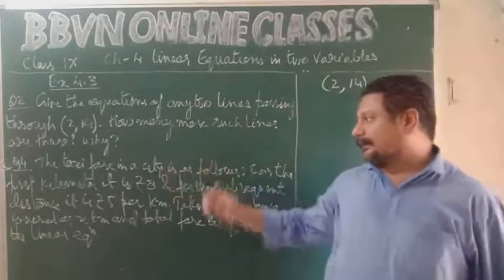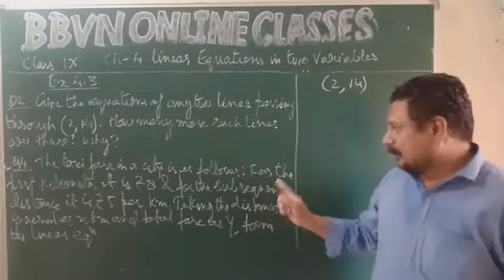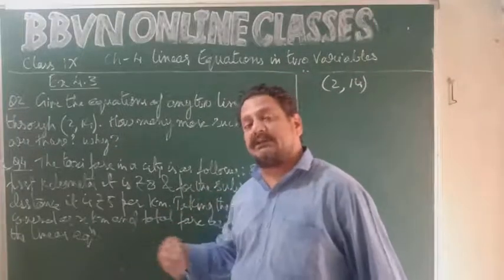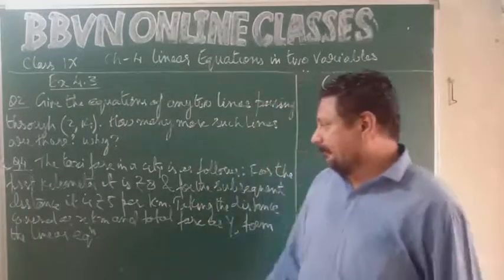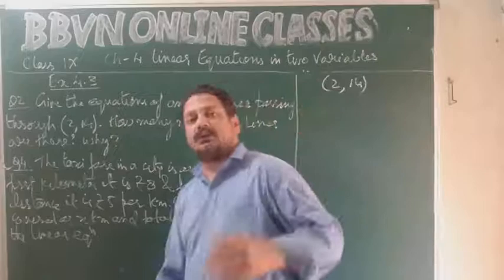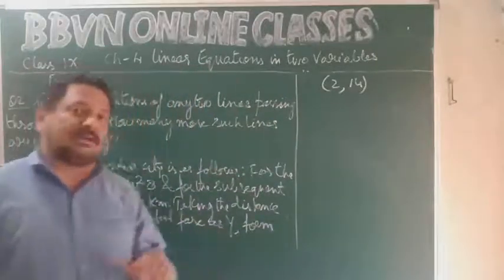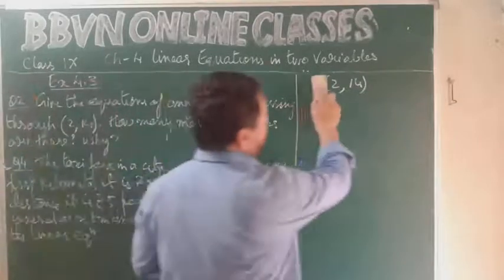Okay, coming to another question. The taxi fare in a city is as follows. For the first kilometer it is rupees 8 and for the subsequent distance it is rupees 5 per kilometer. If we consider x as total distance traveled in kilometers and rupees y as the total fare, then we have to frame a linear equation for this.